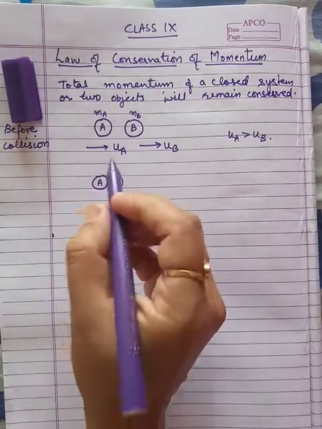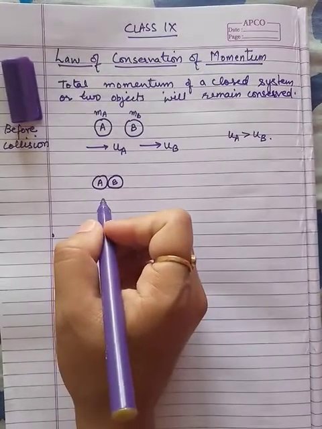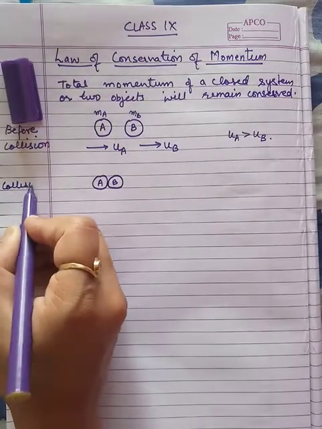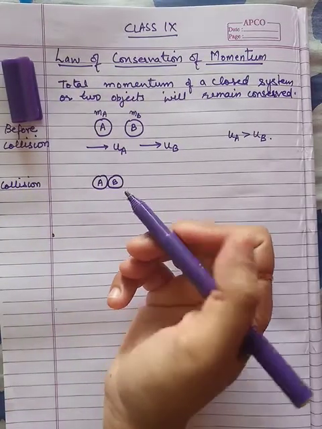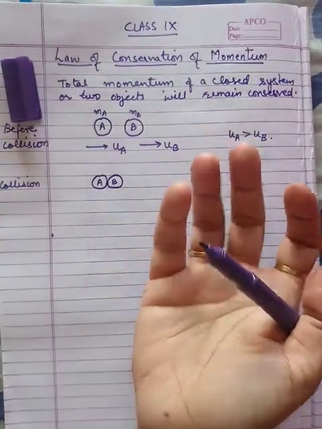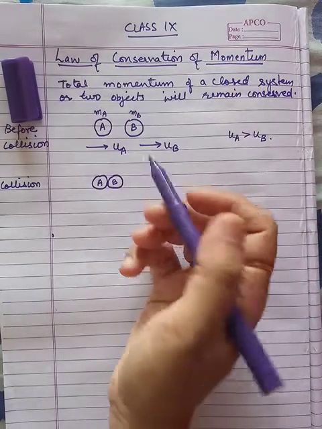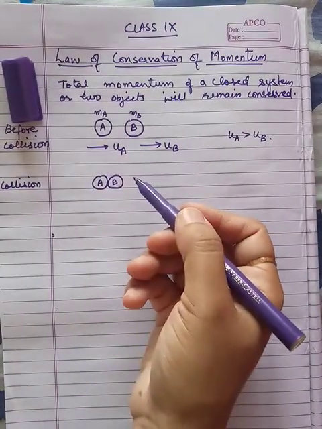This is ball A, this is ball B, masses remain the same. So this is a situation of collision, when the collision starts. And when the collision starts and lasts for time t, then a force must be exerted on these objects.